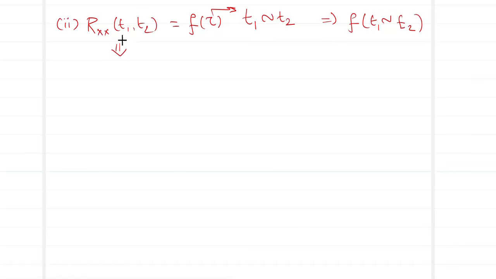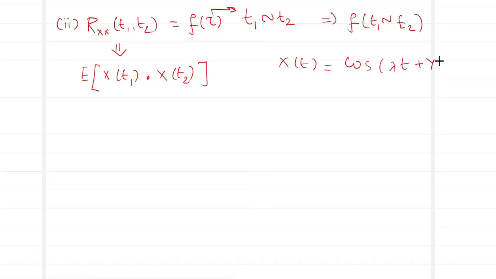How can I define this autocorrelation? It is defined as the expected value of the product of the two members X(t1) and X(t2). What is our X(t)? Our X(t) is cos(λt + y).